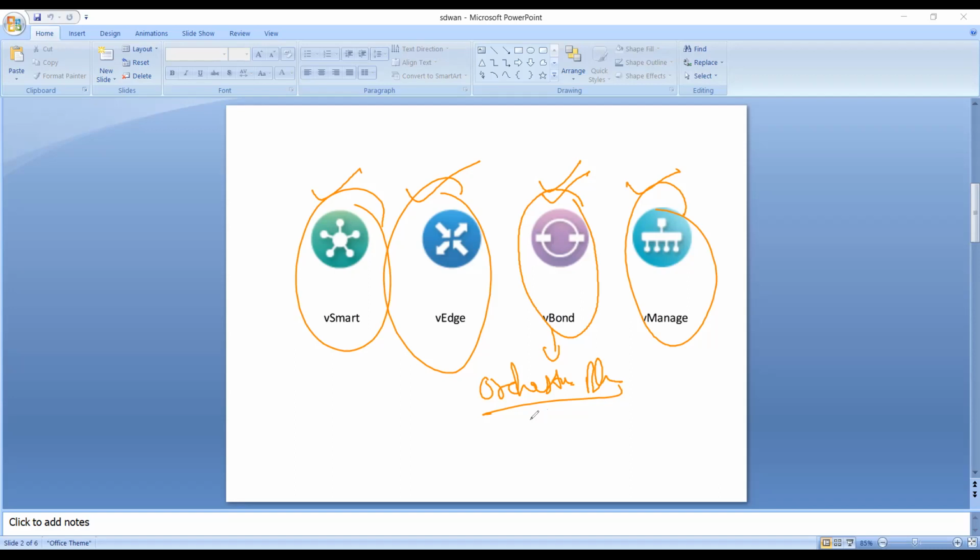So what happens here? Right now I told you one thing, that is first line authentication, right? Whenever we do ZTP, this will be the very first point where all the edge devices will authenticate and the remaining process will happen. So this is the very first authentication process. All the devices will come to this vBond and authenticate, and then the rest of the process will work. And what is the rest of the process? We'll discuss, don't worry. Okay. So this is about the vBond.